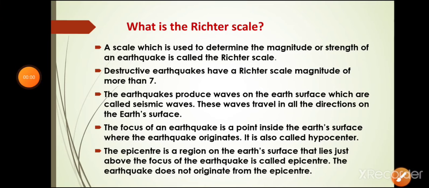The next topic is the Richter scale. What is the Richter scale? The power of an earthquake is expressed in terms of a magnitude on a scale that is called the Richter scale. The Richter scale was developed in 1935 by Charles Richter and Beno Gutenberg of the California Institute of Technology. The Richter scale shows the intensity of an earthquake.